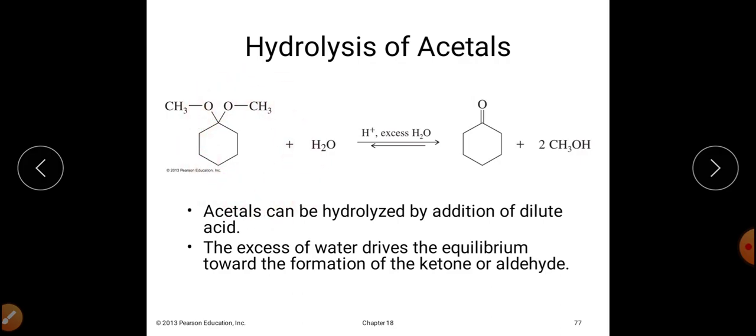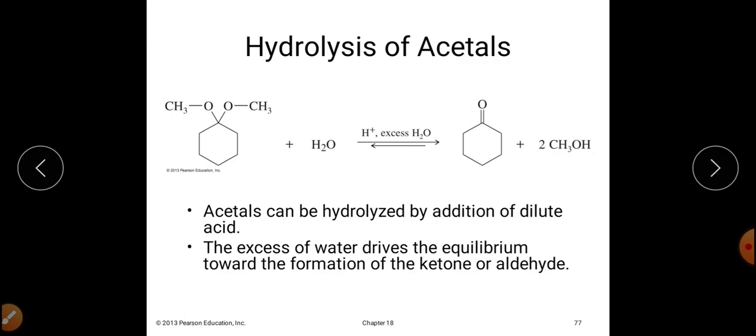Now if we do hydrolysis on this particular acetal, on hydrolysis the acetal will again get converted into the aldehyde or the ketone, meaning the carbonyl group will again be generated, and that's why it can be regenerated into its original functional group. So this is the beauty of this reaction, that we can convert our C double bond O into acetal, and again acetal can get converted into C double bond O.